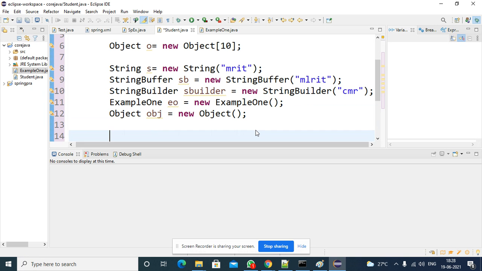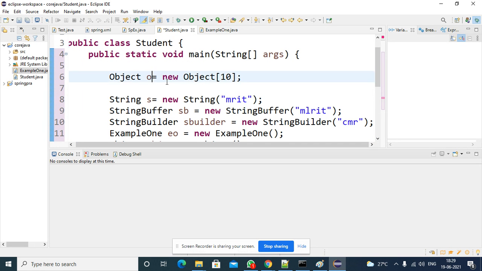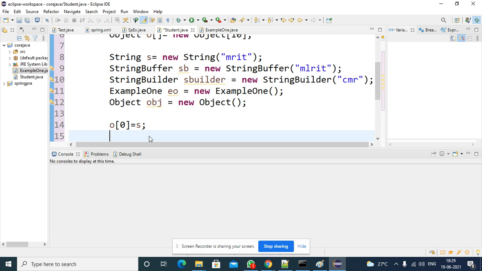So what is the reference name? o, location number 0. So I am trying to store s. So I am not getting any errors. Am I getting any errors? Right, what is the error? Expression must be an array type, resolved to Object. Sorry, I forgot to mention it here, right? Yeah, so the error got removed.